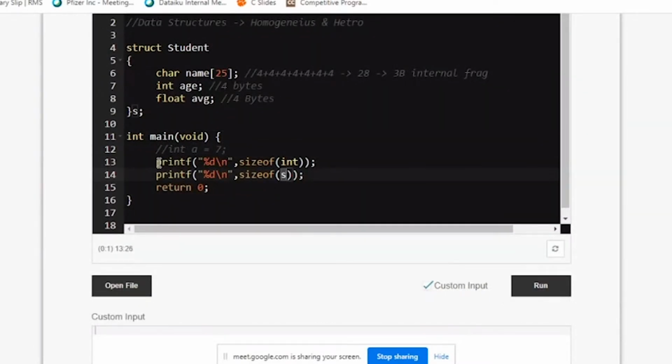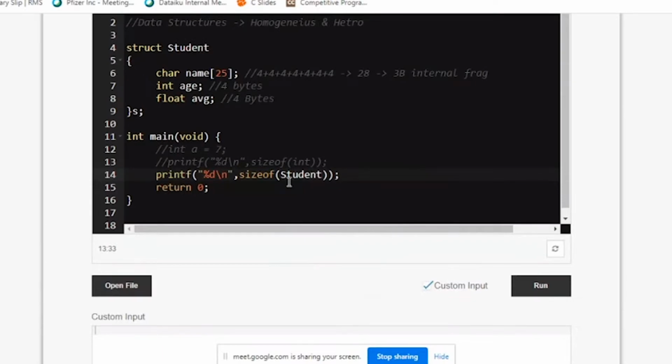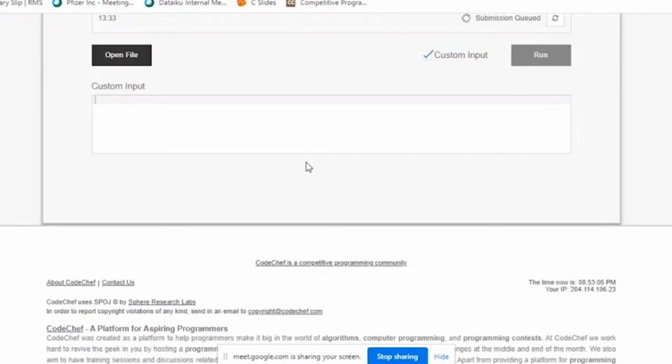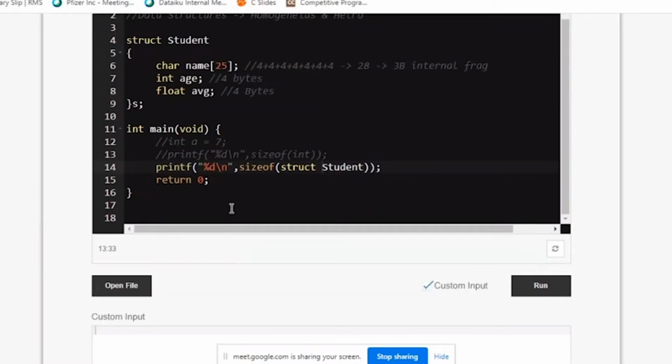What was the mistake? What I did last time was, when I was first printing, I just wrote student. Now student alone is not a data type. Struct student is the data type. So what I had to write here is struct student. See, 36. Either I need to give the data type or I need to give the variable name.